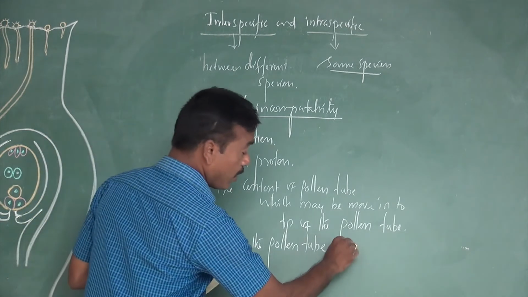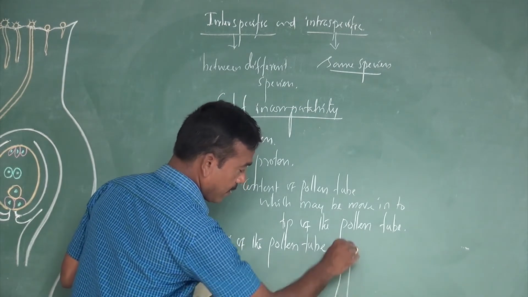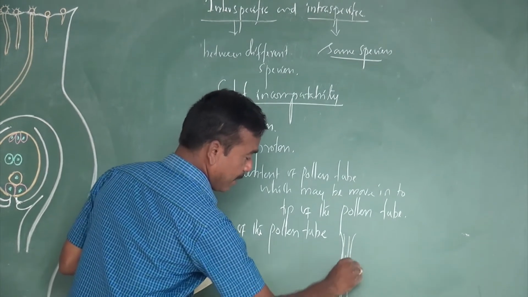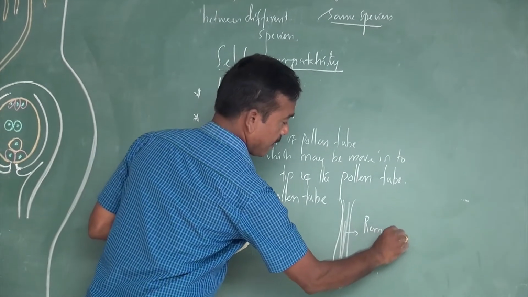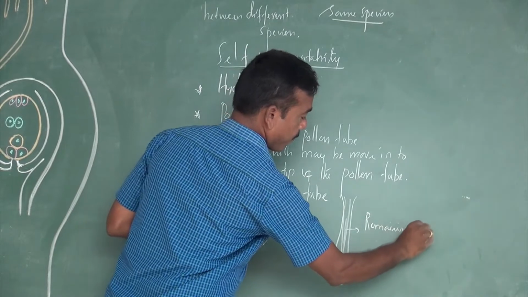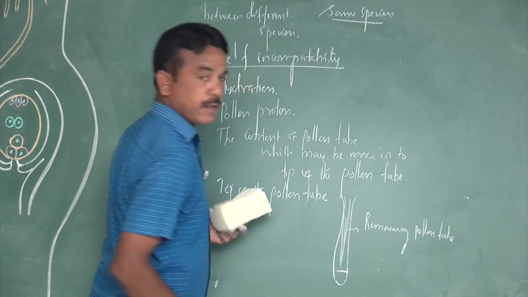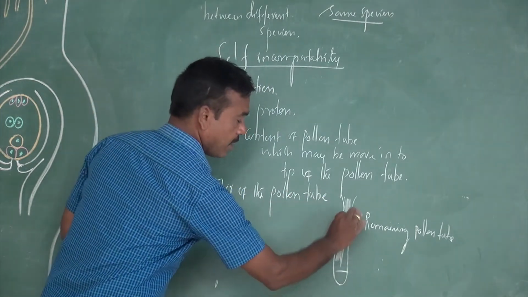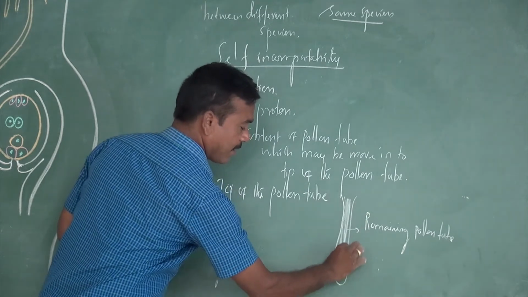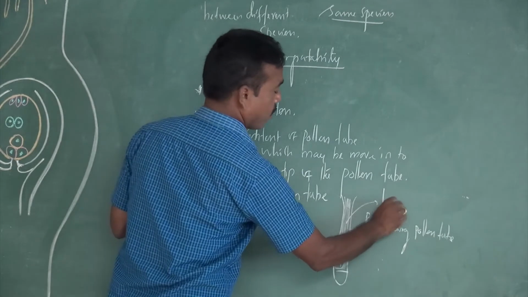The remaining portion of the pollen tube is completely occupied by the largest vacuole.